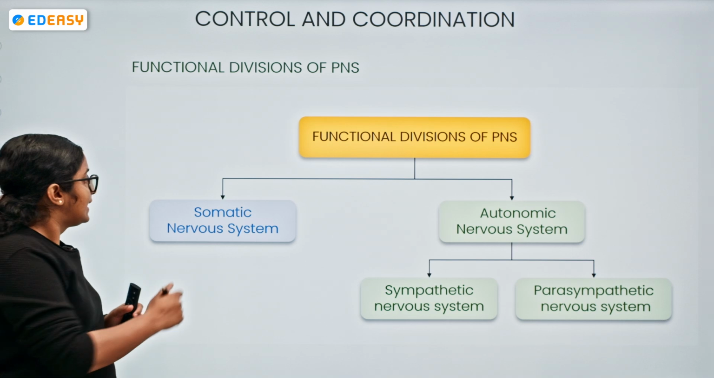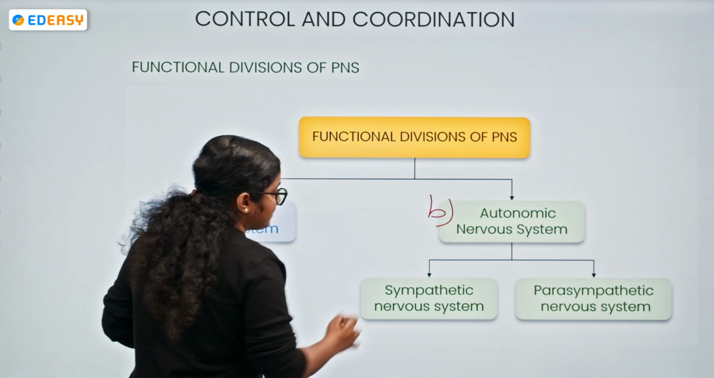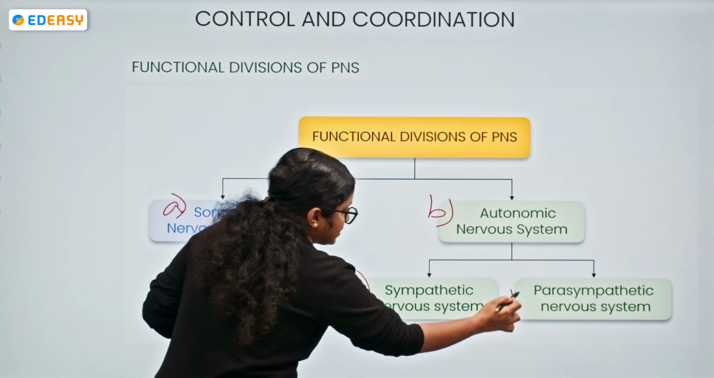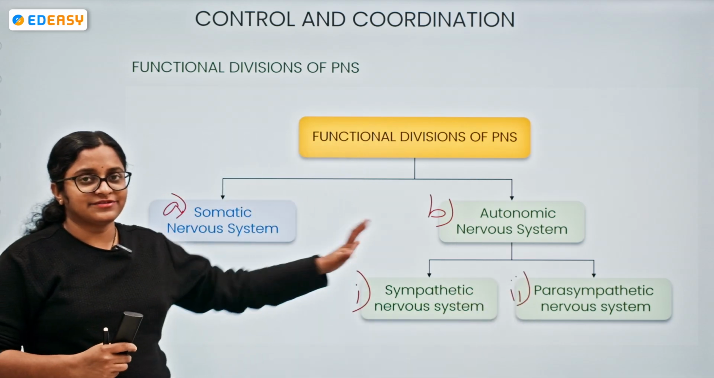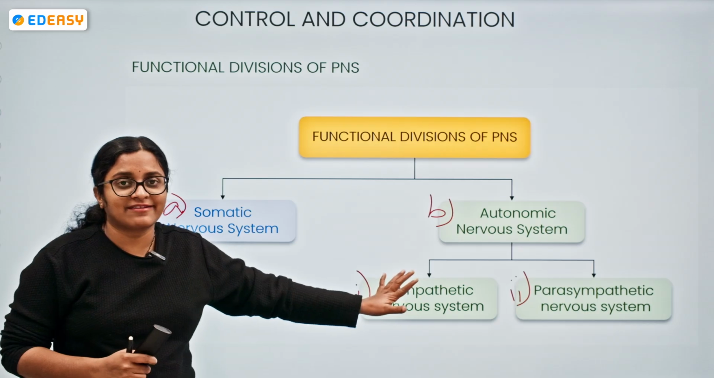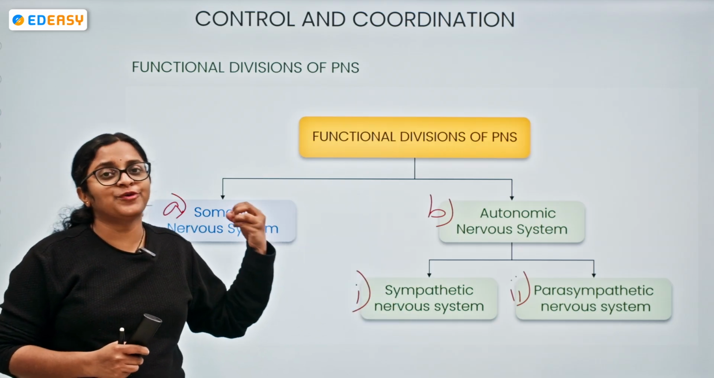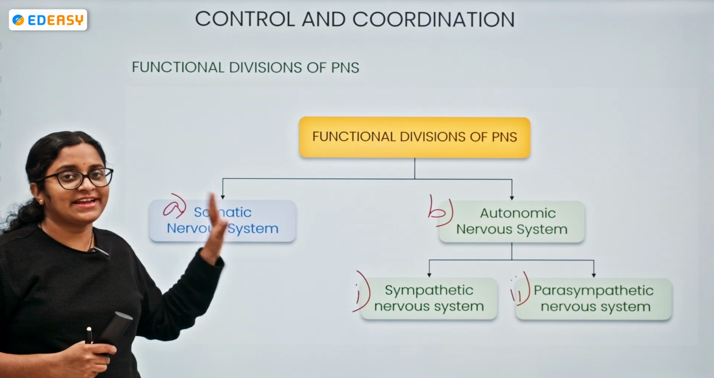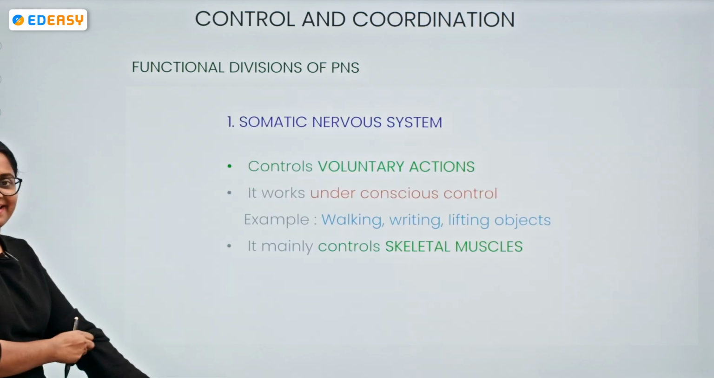So, functional divisions of PNS. Again, moving on. It has the somatic nervous system and the autonomic nervous system. The autonomic nervous system has two divisions, sympathetic and parasympathetic. At this standard, all these things are not required, but for your information I will be giving a few of the topics out of it. Not many details, only slight information and an introduction.